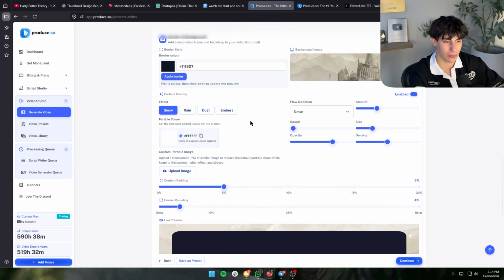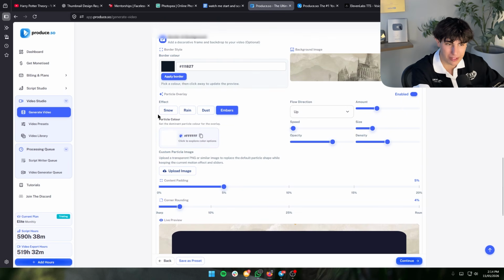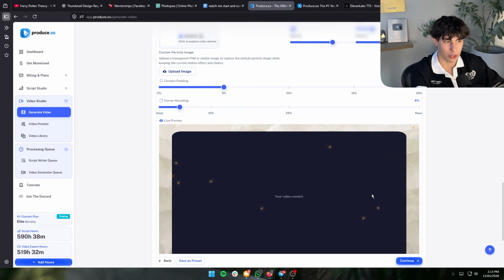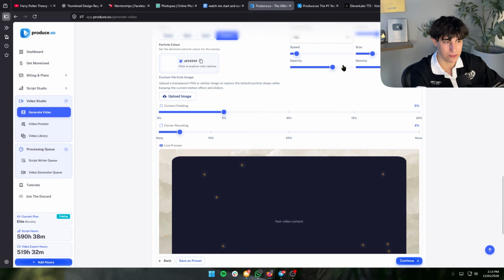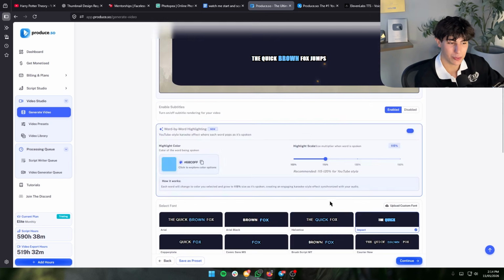We can also go ahead and curve our border a little bit, and look how insane that looks. Now, I also want to go ahead and have some embers on the screen that move around just to add a little bit more human element, and there's really no reason not to. We can also go ahead and increase the speed in which these embers move, and again, how many embers there actually are.